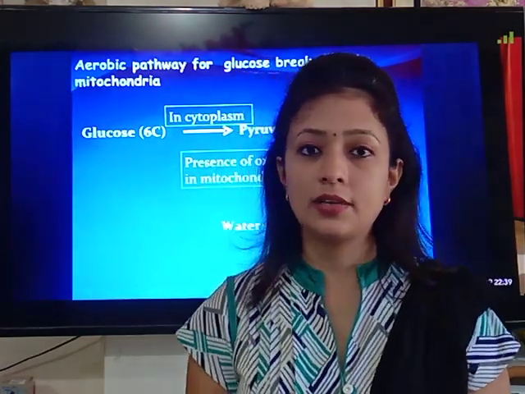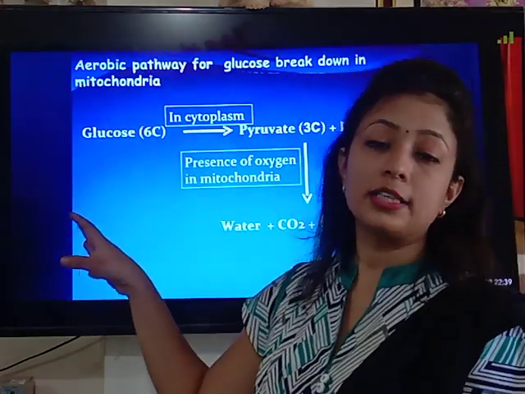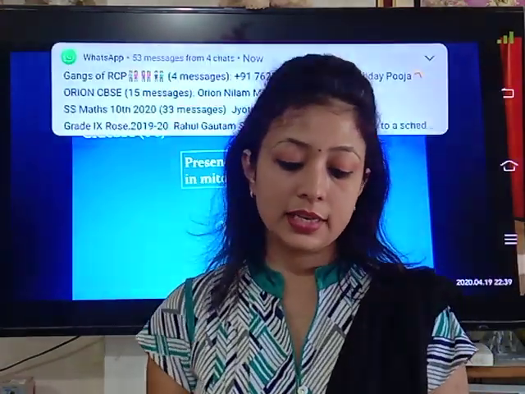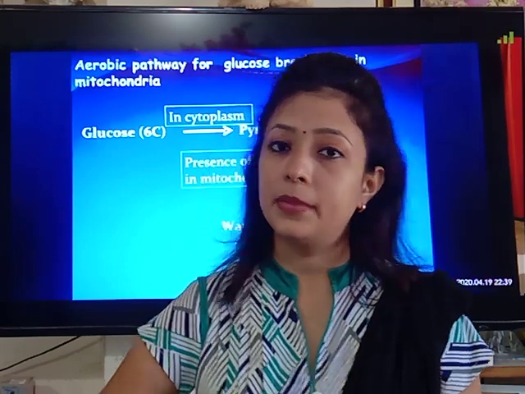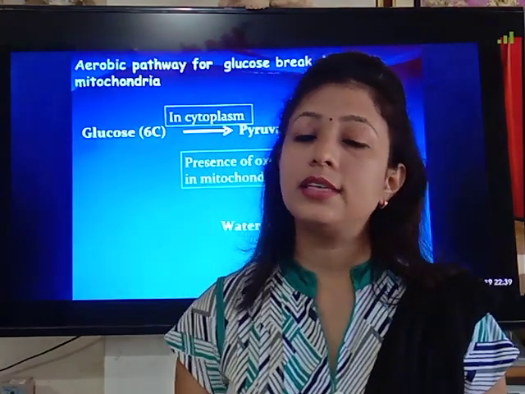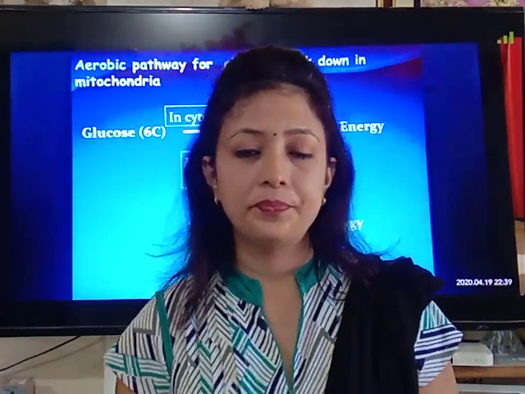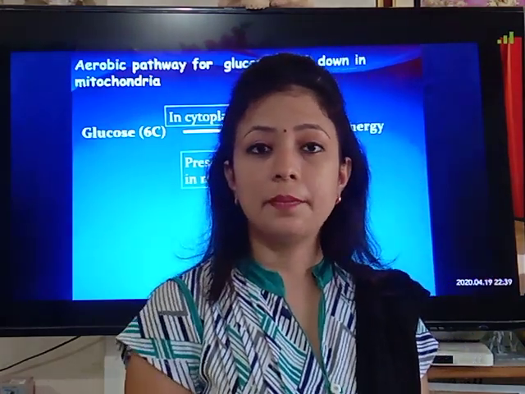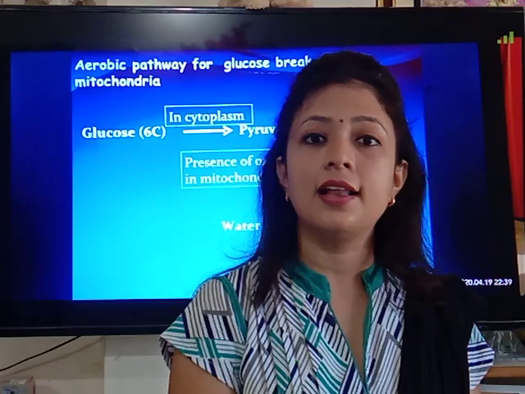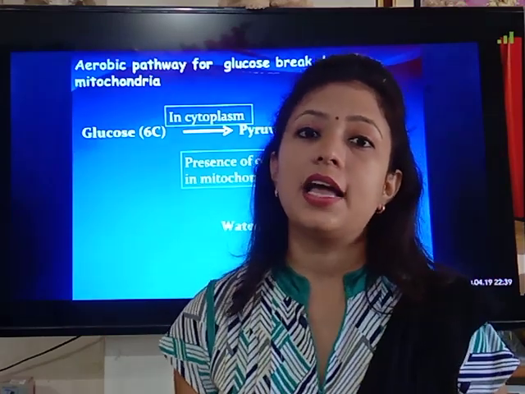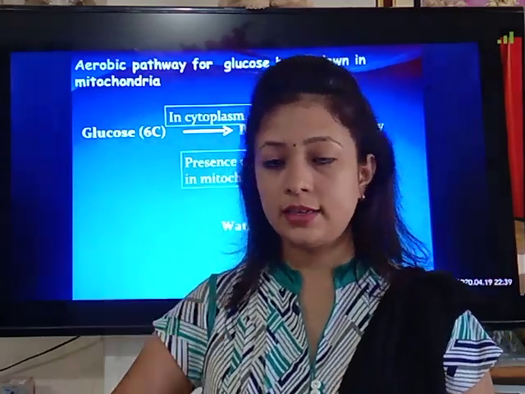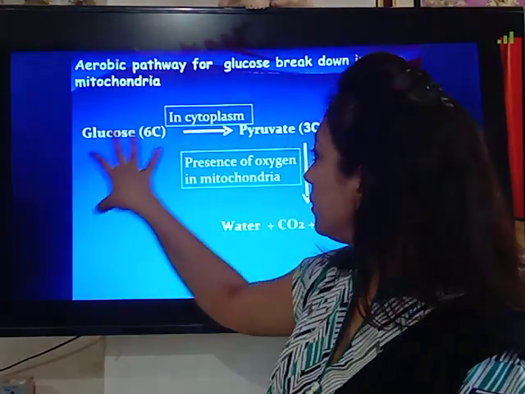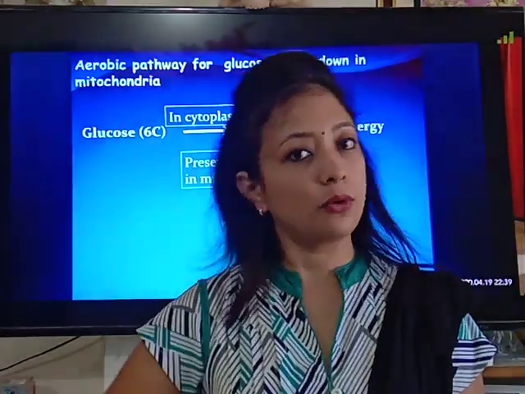As examples of anaerobic respiration you can write yeast, or muscle cells when they suffer from lack of oxygen. And for aerobic respiration, children, you can write the example of brain cells and liver cells, where respiration happens aerobically. And in the sixth difference you can also write the equation for these processes.